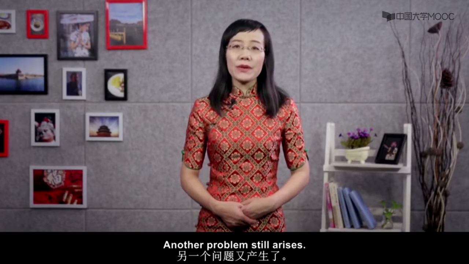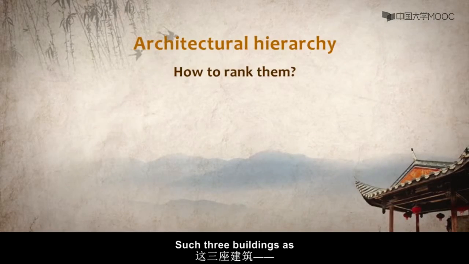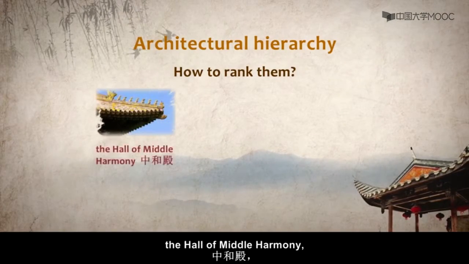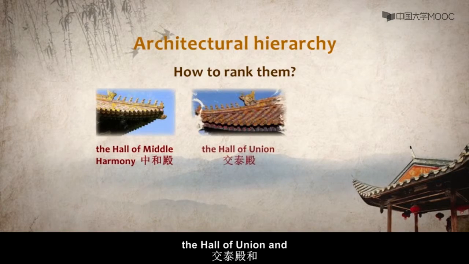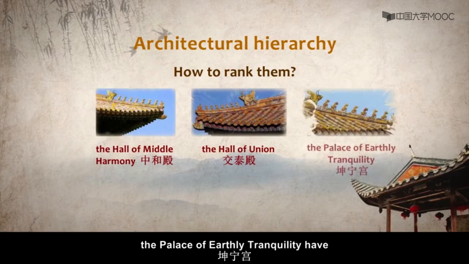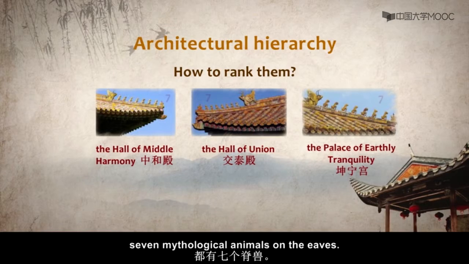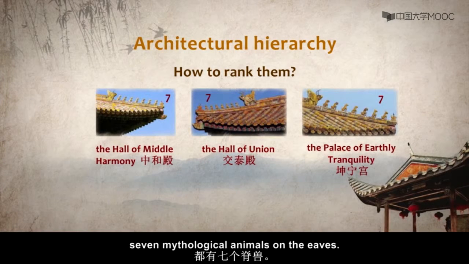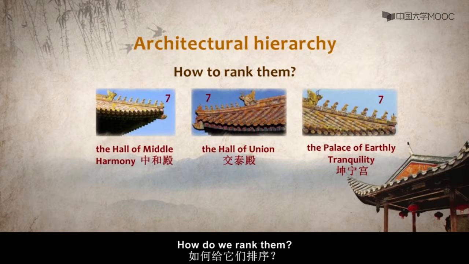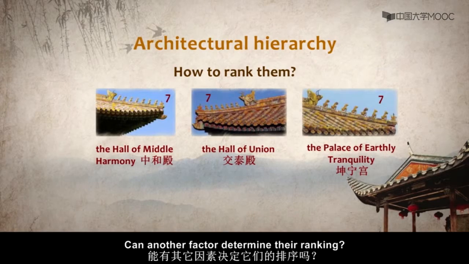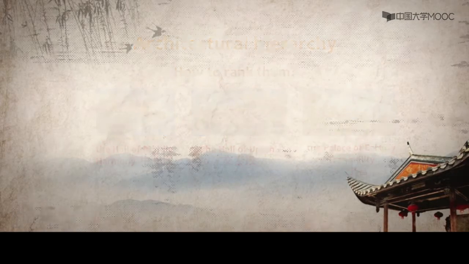Another problem still arises. Such three buildings as the Hall of Middle Harmony, the Hall of Union, and the Palace of Earthly Tranquility have 7 mythological animals on the eaves. How do we rank them? Can another factor determine their ranking?